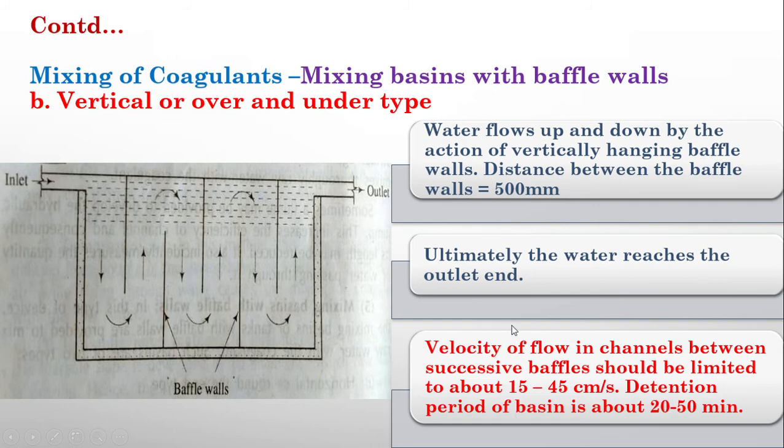Normally the velocity of flow through these baffles will be 15 to 45 centimeter per second. We will maintain the velocity in that range. And the detention period, meaning the time taken for a single grain of water to travel from this point to this point, is 20 to 50 minutes. So this is how the mixing occurs.